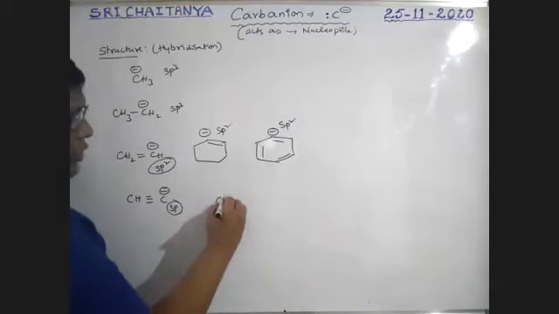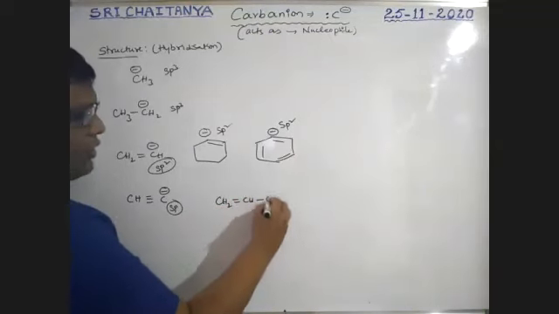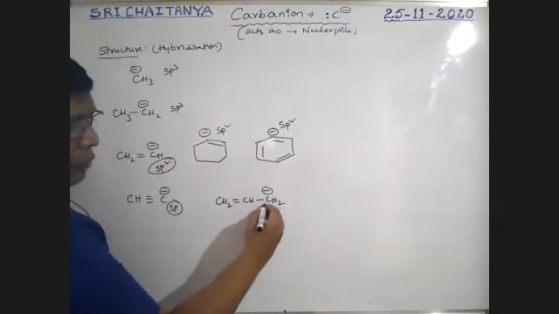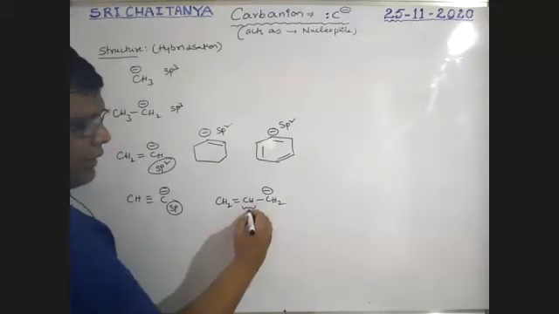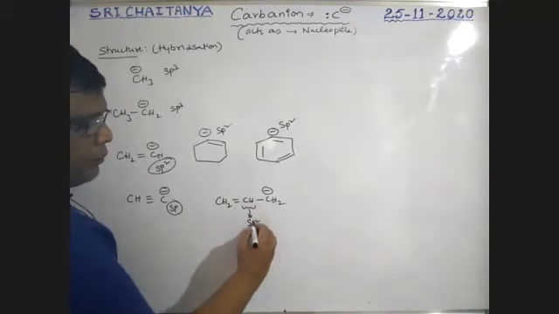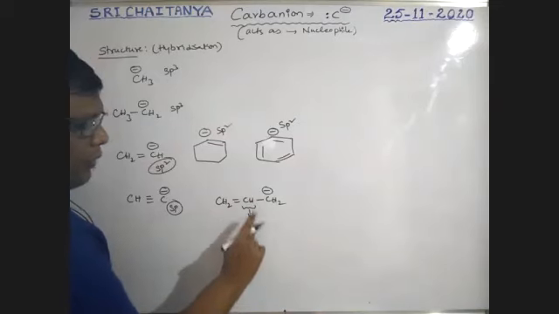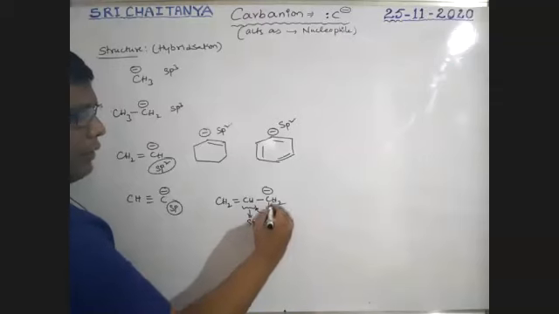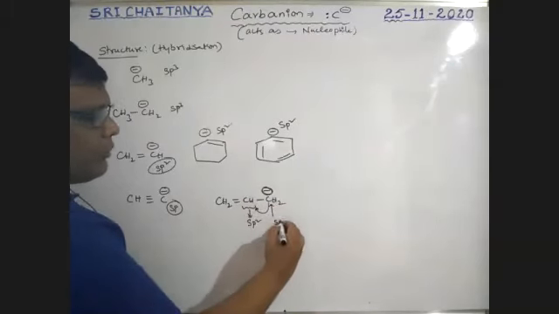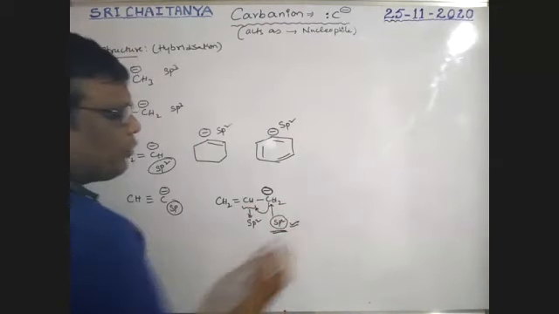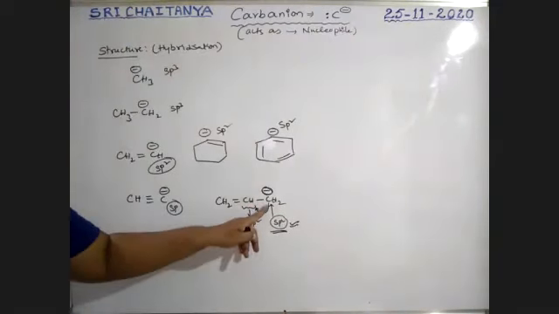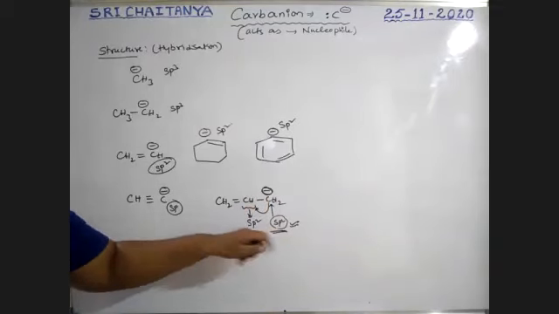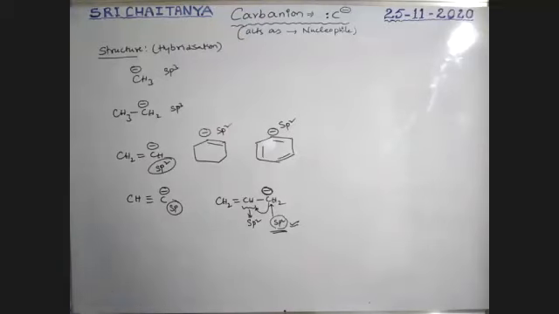Next, allylic position, CH2=CH-CH2 minus. This is negative, boys. So a carbon which is bonded with an sp2 carbon. See here, the double bonded carbon is an sp2 carbon, so this is the carbon bonded to an sp2 carbon. That carbon with negative charge is also sp2, boys. Very, very important. A negatively charged carbon which is bonded with an sp2 carbon is also sp2. See here, one more example.